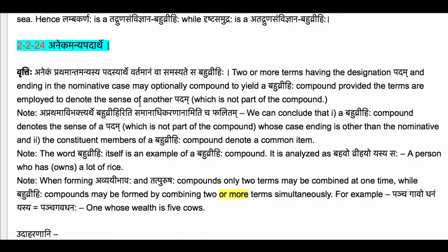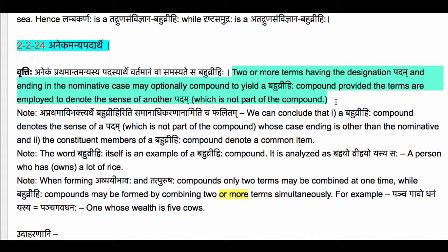Recall that a bahuvrihi compound is sarvopasarjanaha, which means that every term in a bahuvrihi compound has the designation upasarjanam. Why is that? Because the main sutram which prescribes the bahuvrihi compound is 2224, anekam anyapadarthe, which we have studied. The meaning of the sutram 2224 is that two or more terms having the designation padam and ending